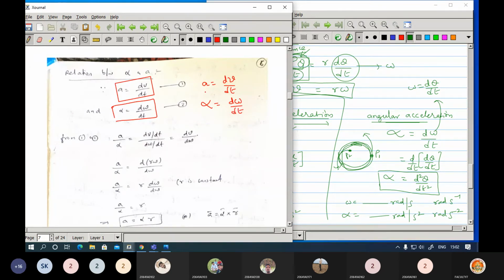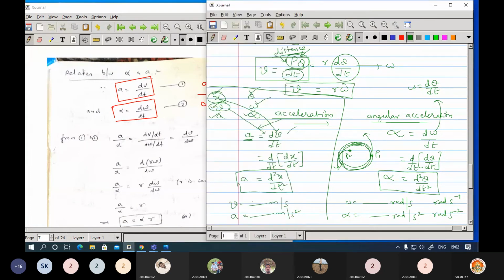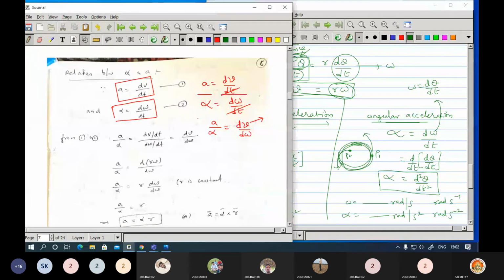Now if you divide this equation with this, what you are going to get? A by alpha, you can cancel these two, so you will get dv by d omega. Now here you got the expression V equals r omega.